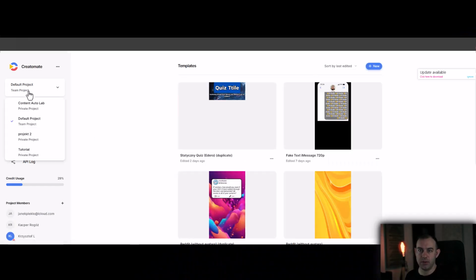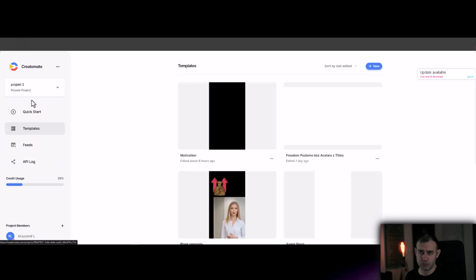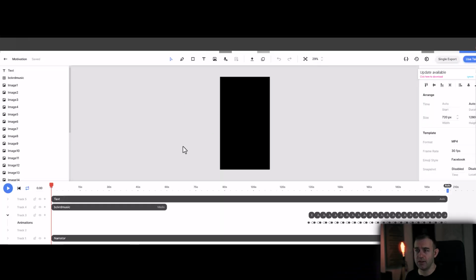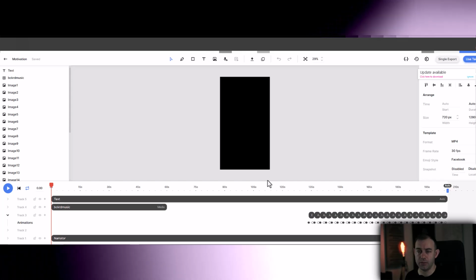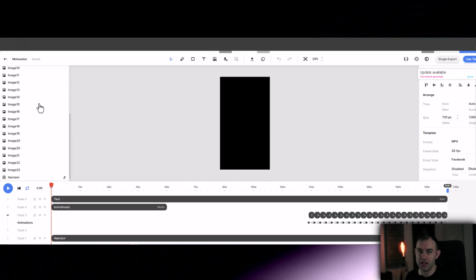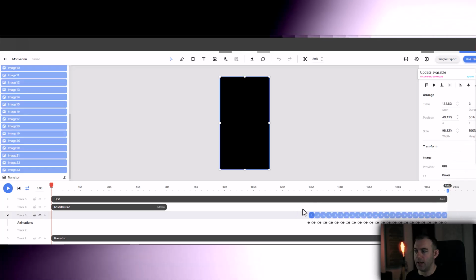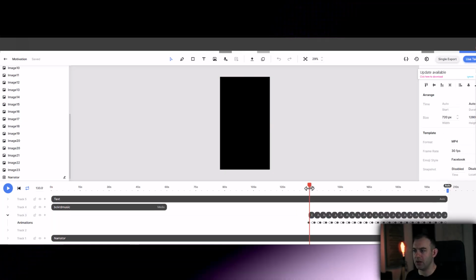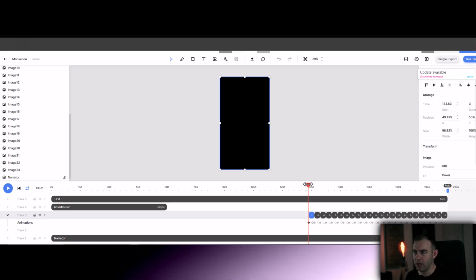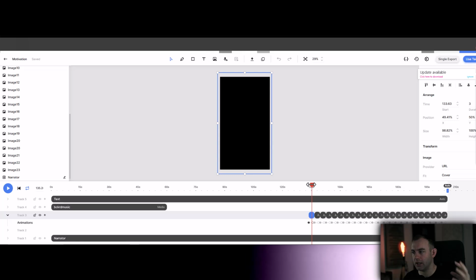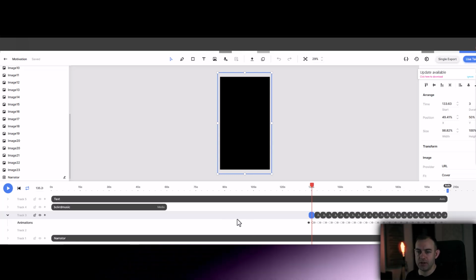So in my templates, I've created this template from scratch, but it's really easy. All I've done was just added images and then a little animation. If you look at the frame, you can see it's kind of zooming in, so the pictures are moving slightly. But the template is really easy to make.